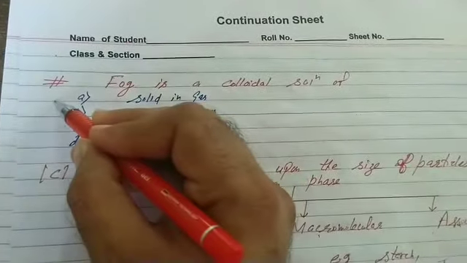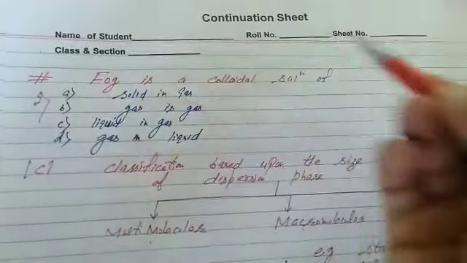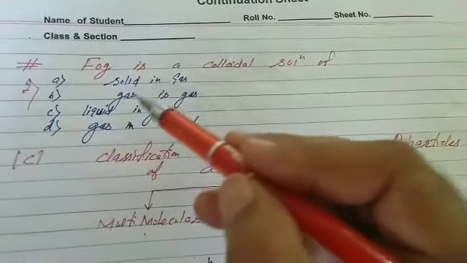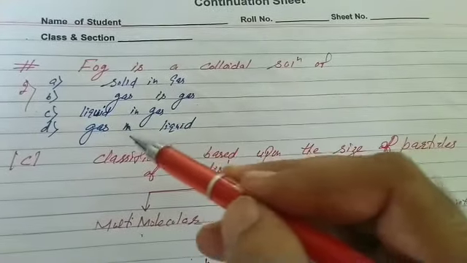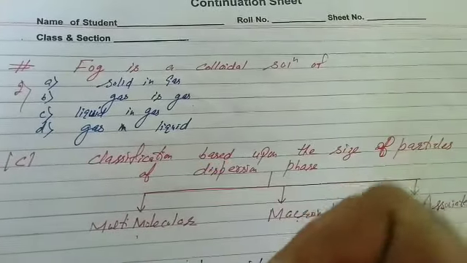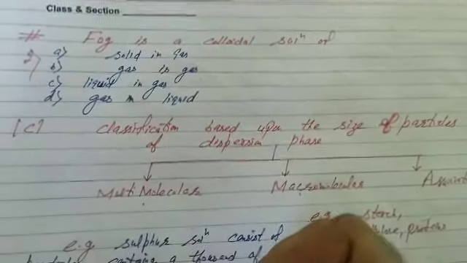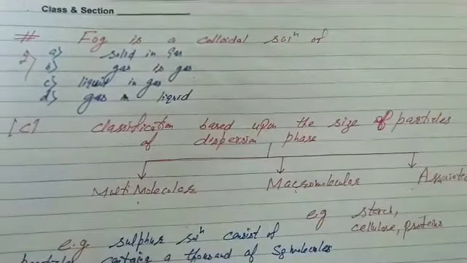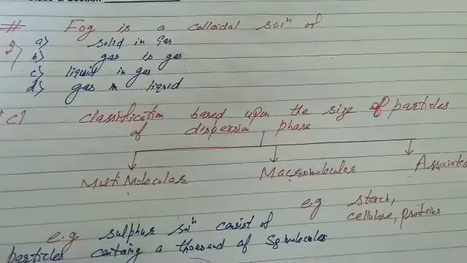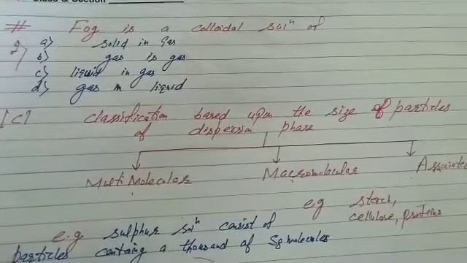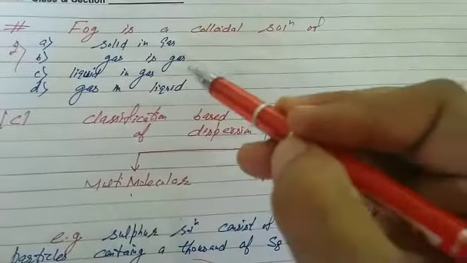After this, students, that's again your second question for assignment. Fog is a colloidal solution of solid in gas, gas in gas, liquid in gas or gas in liquid. Fog is in air, so we call it liquid in gas.